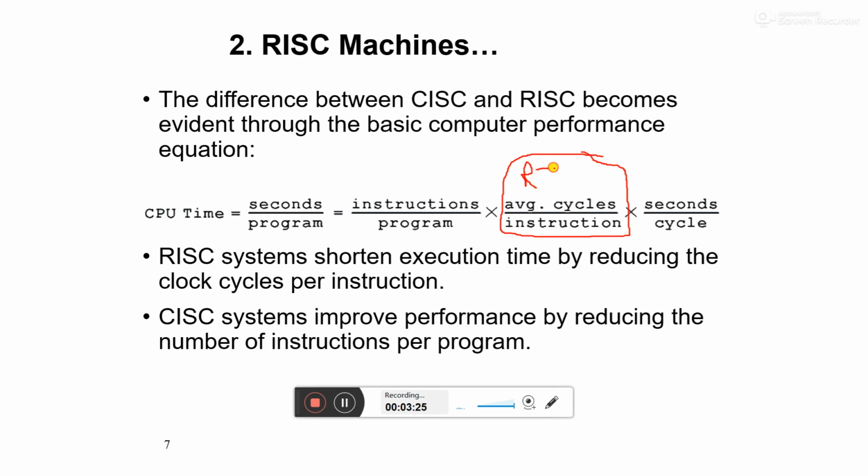And in the CISC type system, we need to improve the other factor. So these are the important things to understand about RISC and CISC when we are considering computer performance.